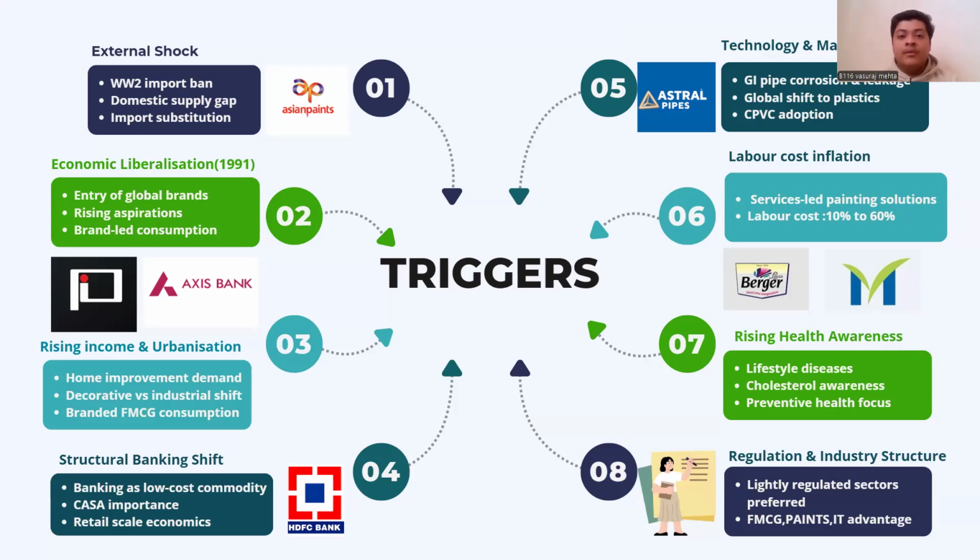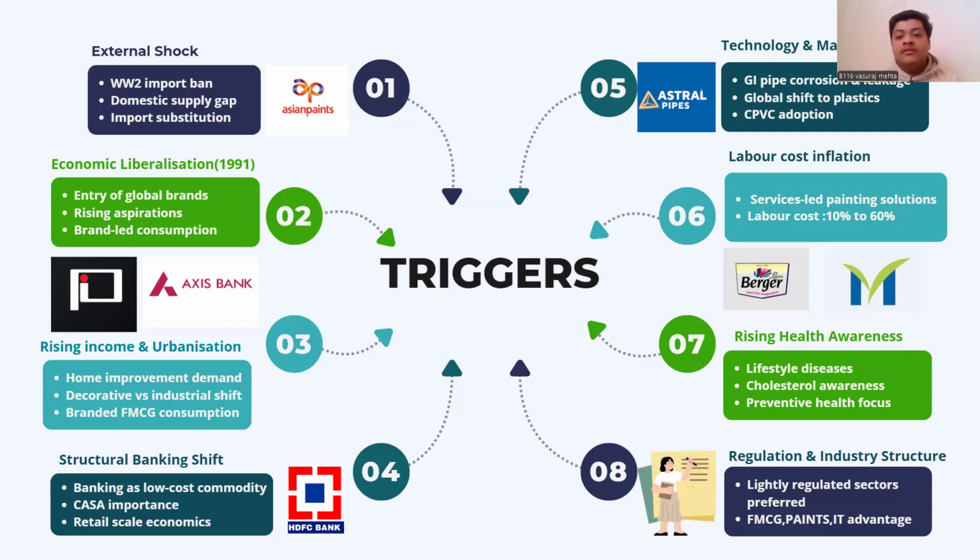It is followed by the economic liberalization of 1991, which triggered the entry of global banks and brand-led consumption, a major cause for the formation of top private banks like HDFC and Axis as of today. As people's lives change, incomes increase, and urbanization grows, there is a shift from industrial to decorative paint, and a demand for branded FMCG goods, which helped companies like Marico and Asian Paints increase their revenue. In the financial sector, a structural banking shift changed the game, as low-cost deposits and rapid retail sales are the primary drivers for a bank like HDFC.